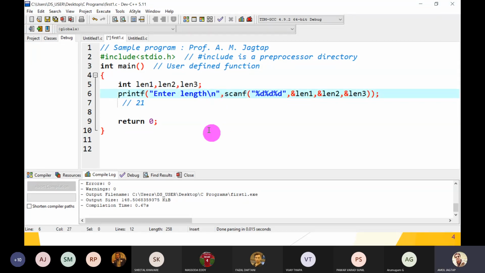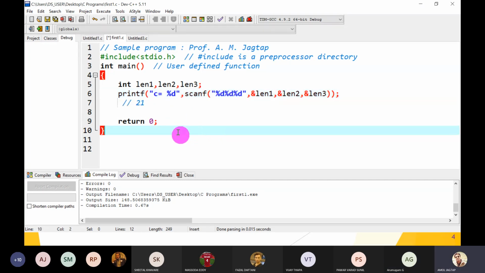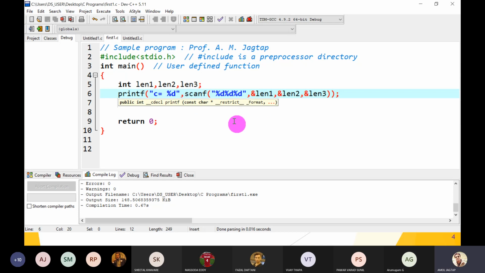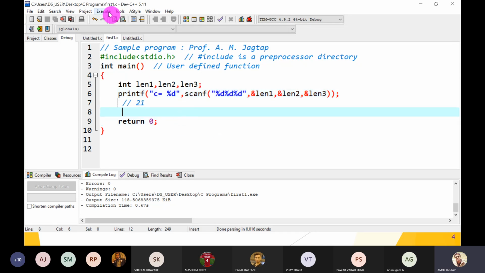And here I have to write C is equal to %d. So guys, what is the output of this program? Yes, sir, 3. C is equal to 3. This type of problem is asked at that time. So you have to know each and every built-in function in detail: what arguments we have to pass, what the return type of that function is, and what the meaning of that is.